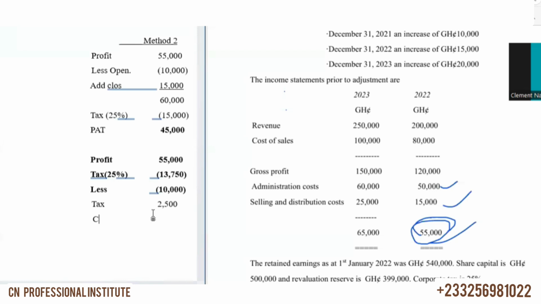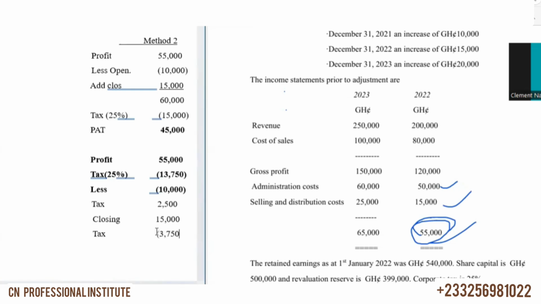Then the closing was added. Sorry, we added 15,000 as closing. So if we added 15,000, then the tax should be less. Okay. We looked at all this in the previous video. So if you've not checked. So the tax element, which is 0.25 by the 15,000, which is 3,750. This figure should be less.